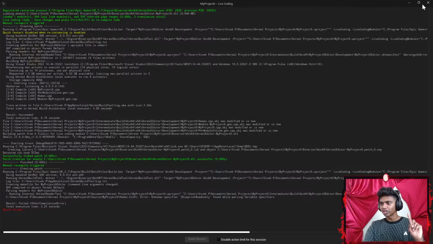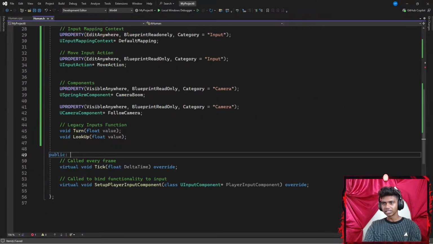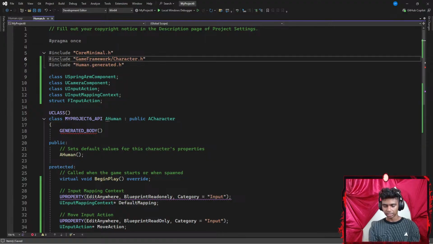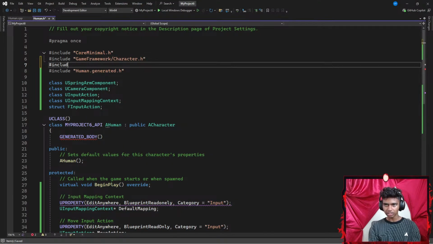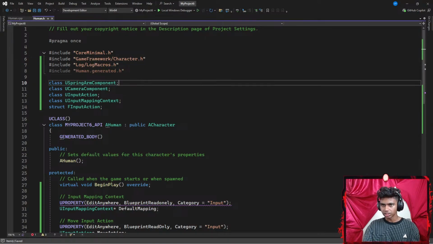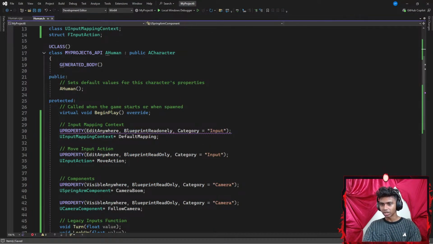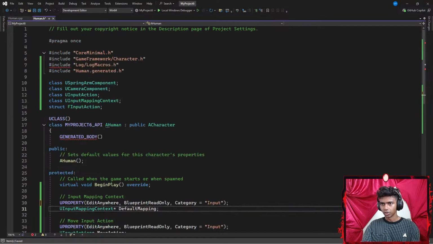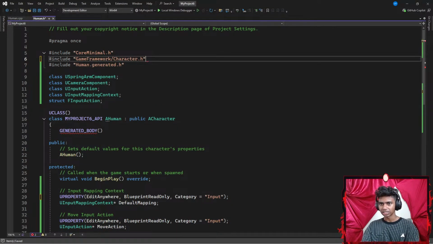There could be two issues for this, guys. The first thing could be that I did not include something like Logging/LogMacros.h. Is this how I even spell it? I'm pretty sure it's LogMacros, right? Let's hit Control S and wait for my compiler to throw me an error up here. The second issue is I had a typo here: EditAnywhere, BlueprintReadOnly. There we go, this should be BlueprintReadOnly. Perfect, the spelling was wrong here as expected. Let's delete that.